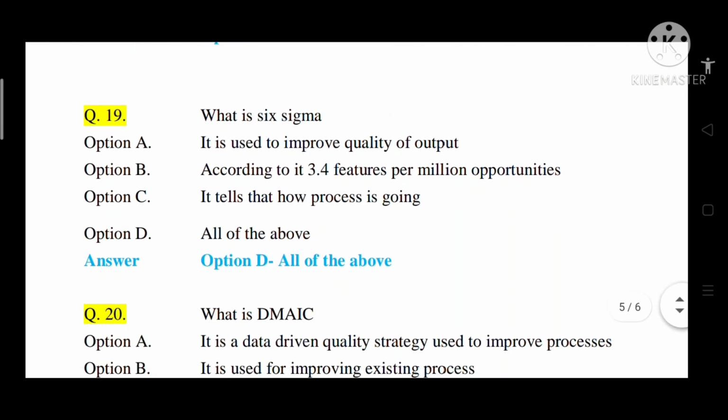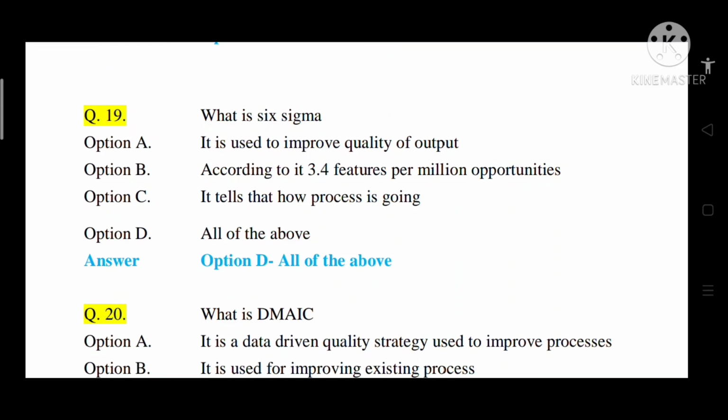Question number 19. What is Six Sigma? Option A, it is used to improve quality of output. Option B, according to it, 3.4 defects per million opportunities. Option C, it tells how the process is going on. Option D, all of the above. So the correct answer is option D, that is all of the above.